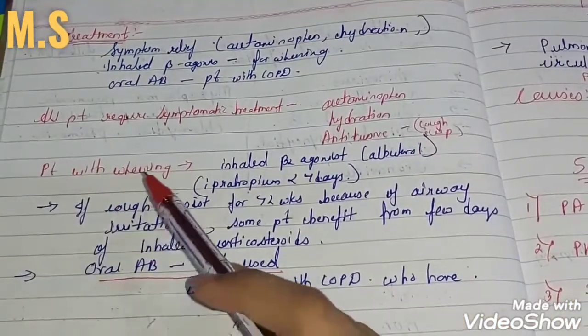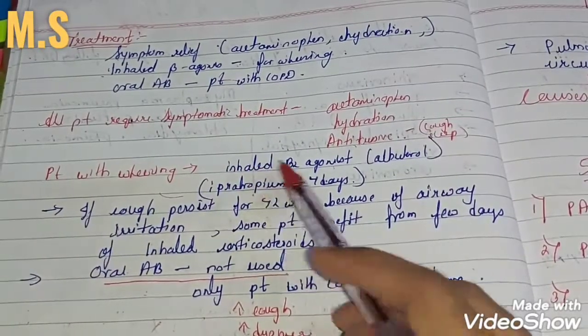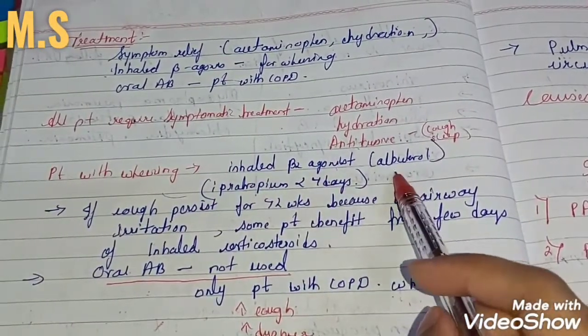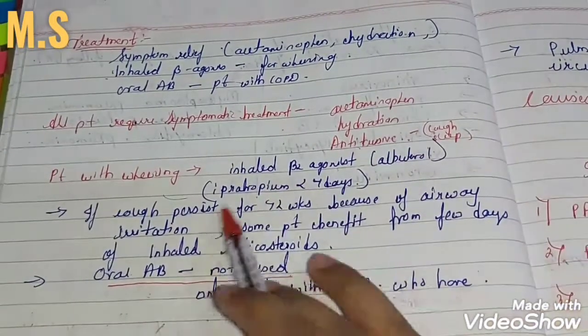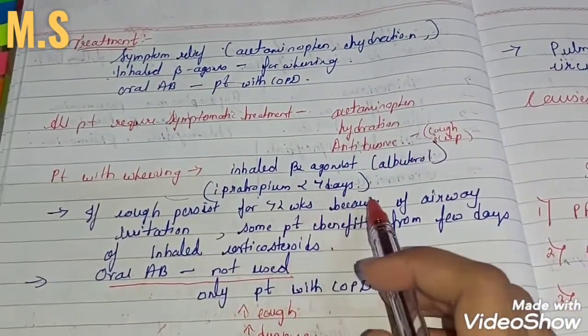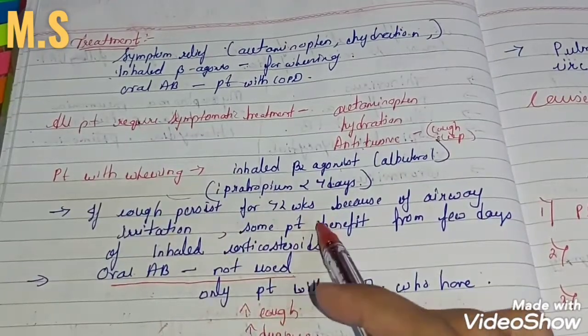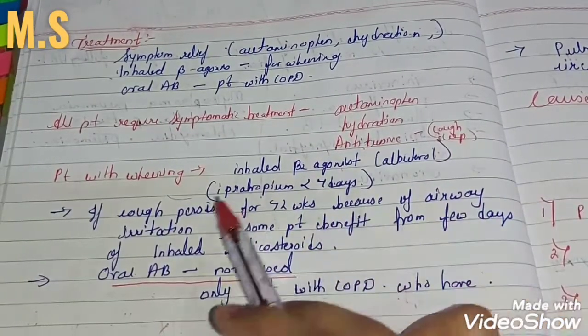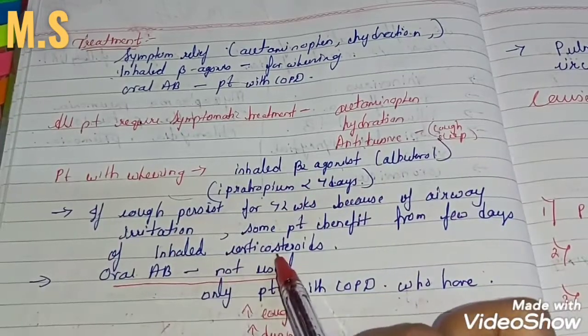If your patient is having wheezings, you have to give inhaled beta agonist, albuterol, ipratropium in less than 7 days. And if the cough persists for more than 2 weeks because of the airway irritation, some patients benefit from a few days of inhaled corticosteroids.